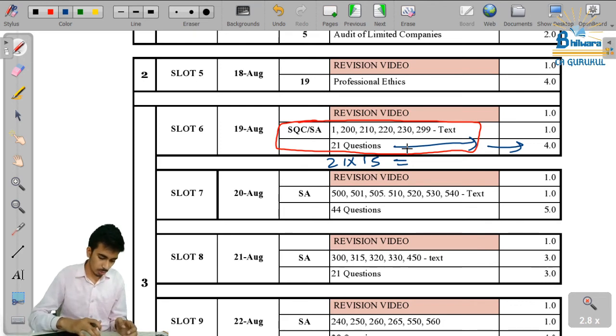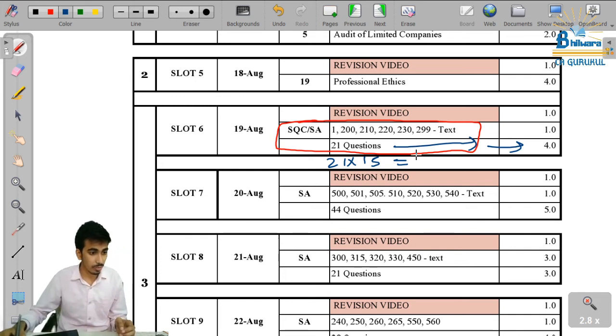So 21 into 15 is 5 hours roughly, I guess. 21 into 15 is 315 divided by 60. So that is roughly 5 hours, but we have to try to complete it in 4 hours. So this is today's target.